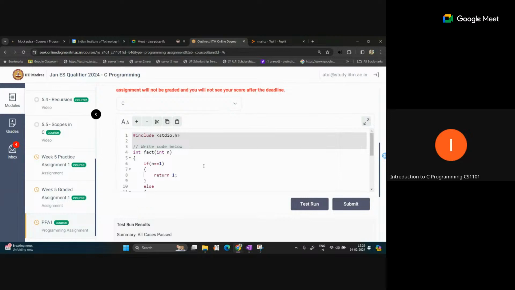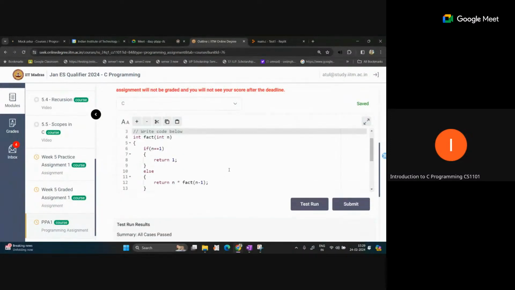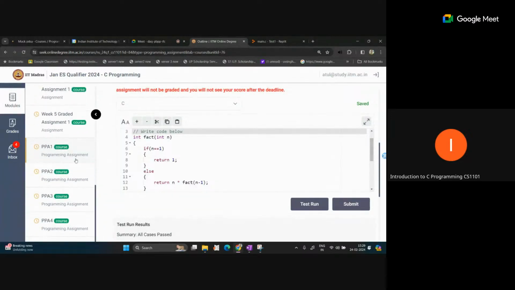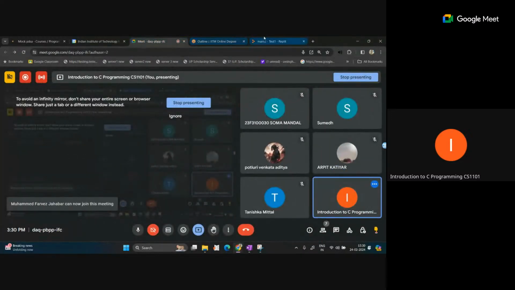So in this manner you can write the recursive function, or you can also write a non-recursive function here. We are not restricting anyone to write only the recursive function. If you know the simple way to compute factorial, you can write that also: simply use a for loop, run the loop from n to 1 and multiply all the values. Then you will get the answer. So this is the solution for the first practice problem of PPA1. Any doubt in this? Anyone?